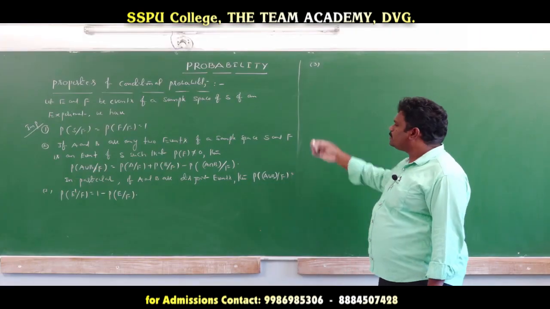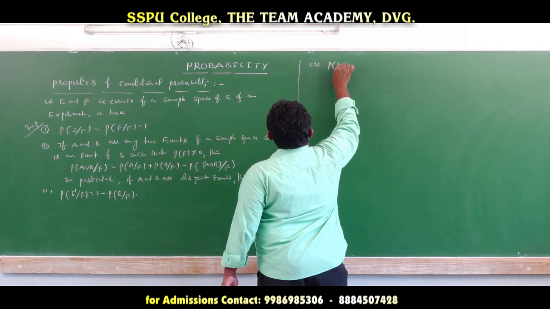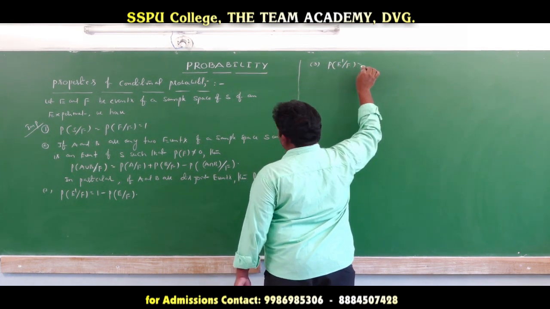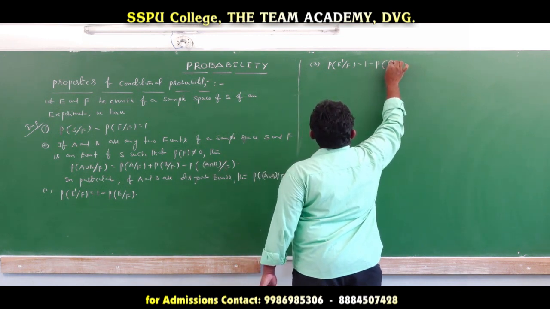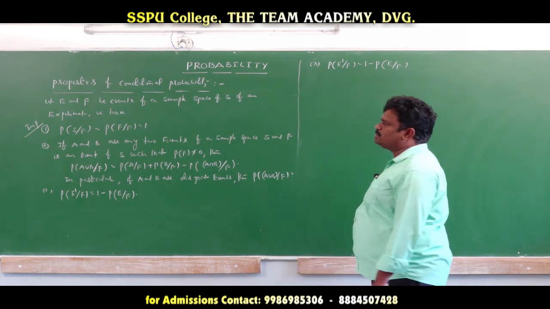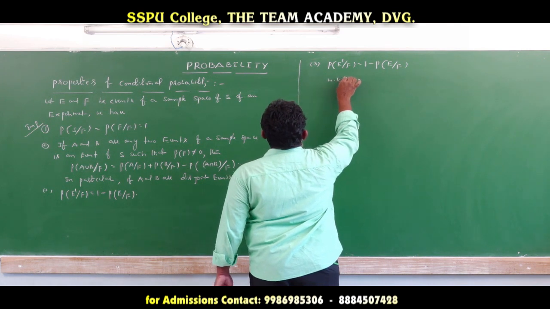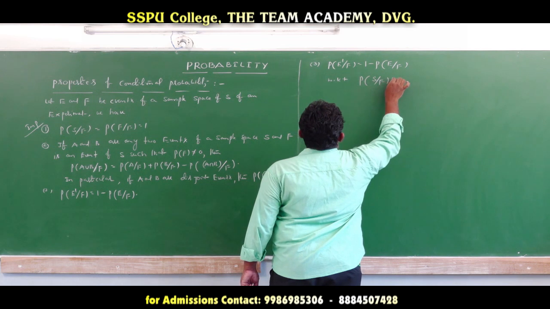Now see the third property. We prove that the probability of E complement given F is equal to 1 minus the probability of E given F. By using the first property we know that the probability of S given F is equal to 1.